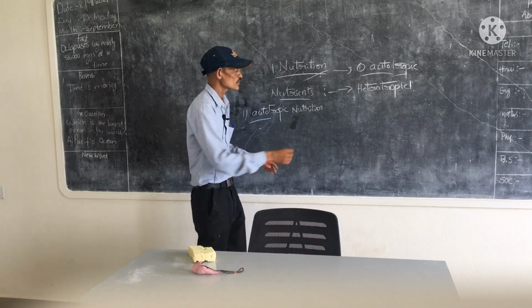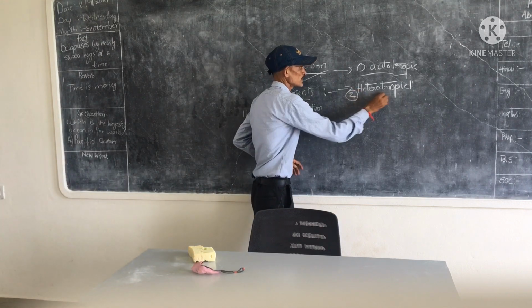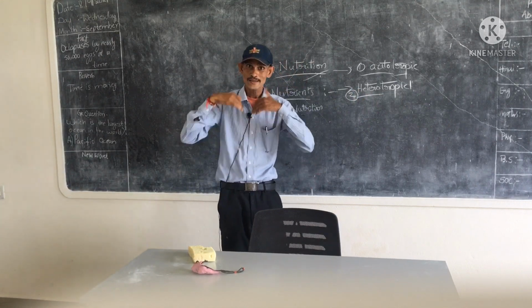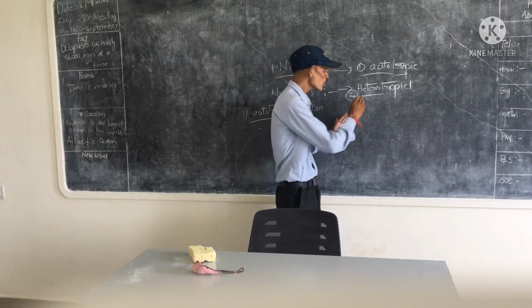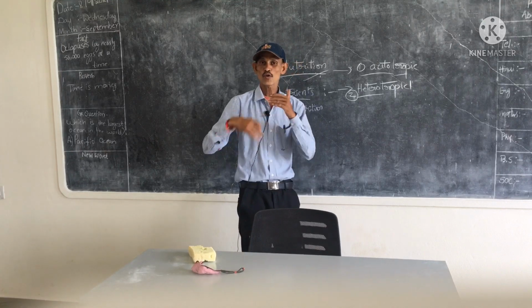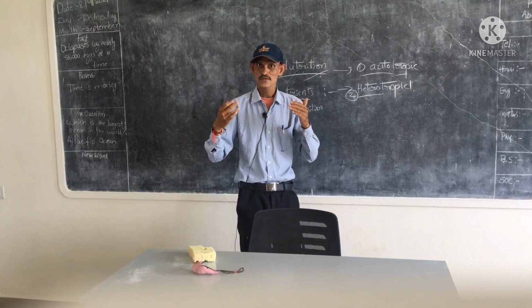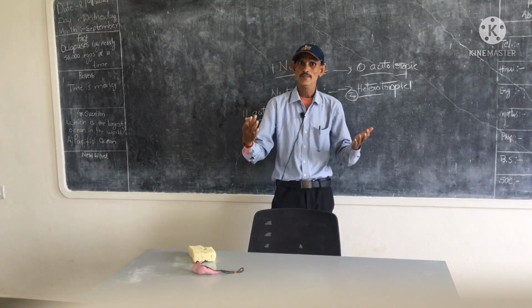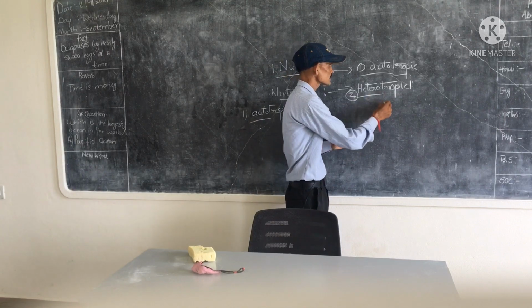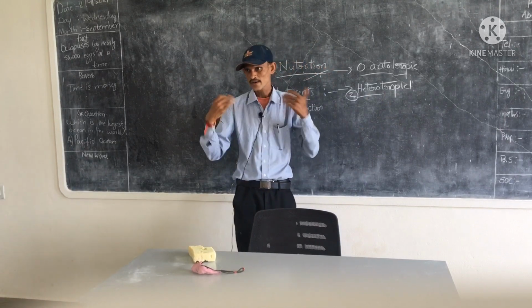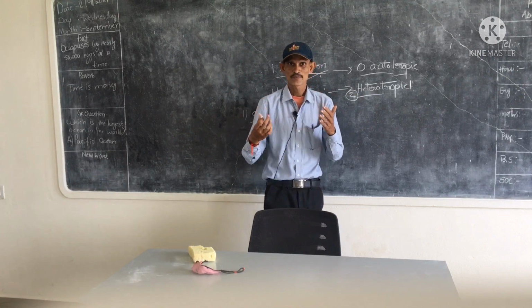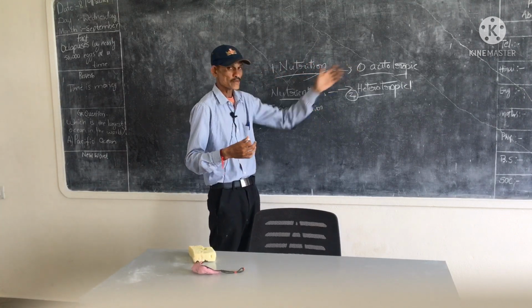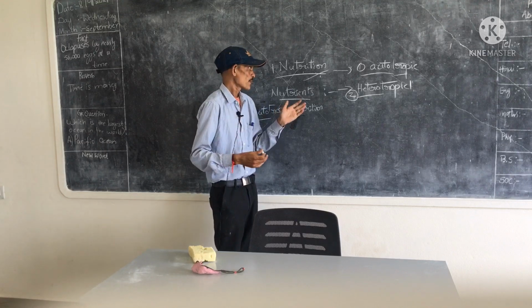Next, we discuss heterotrophic organisms. Here hetero means depending upon other organisms. That means some organisms do not make their own food materials. They depend upon other organisms for food and shelter, whatever it may be. These organisms are heterotrophic organisms, and this type of nutrition is heterotrophic nutrition. These are the two types of nutrition.